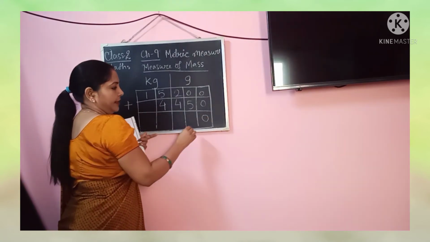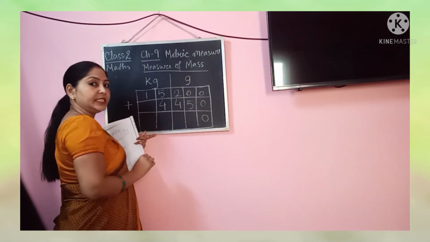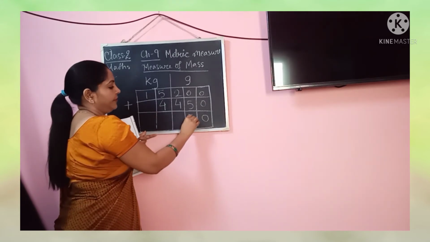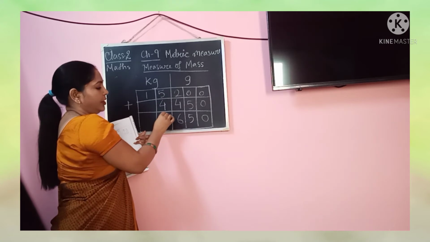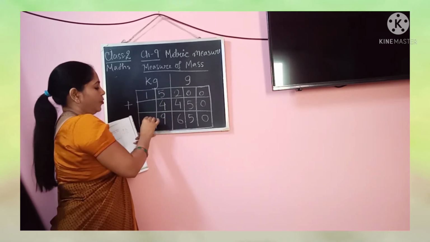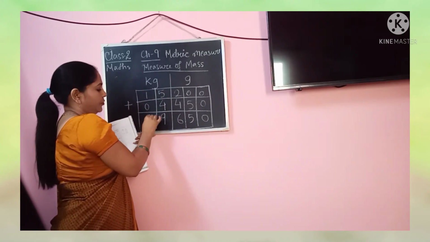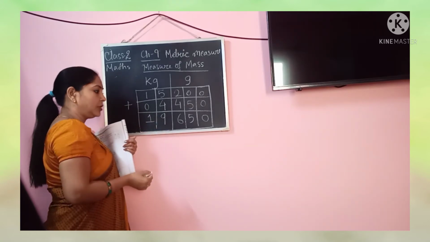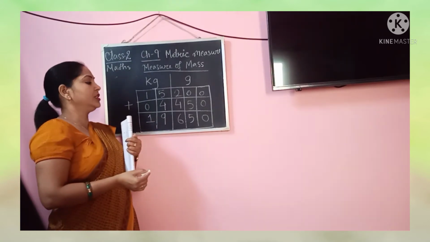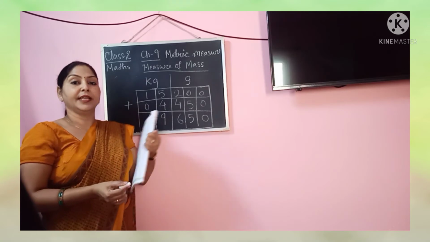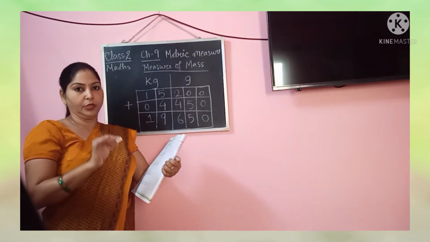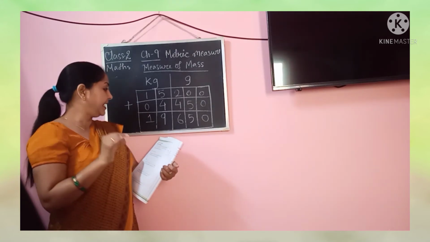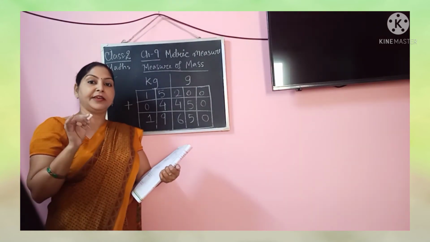So we have to add. 0 plus 5 is 5, 2 plus 4 is 6, 5 plus 4 is 9, and then 1 plus nothing, it will remain 1. And so the answer is coming 19 kg 650 grams of sugar. That's all. You write 19 kg 650 grams.